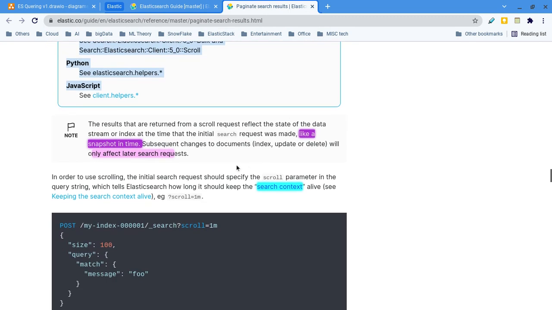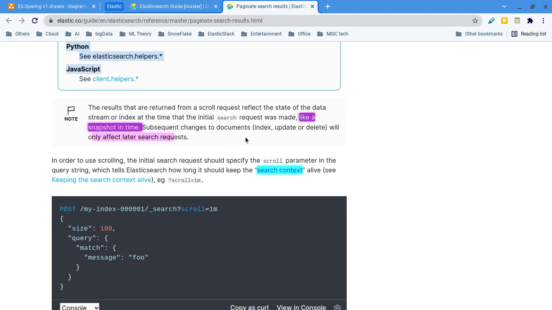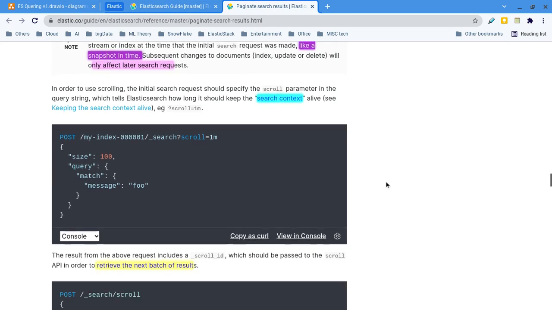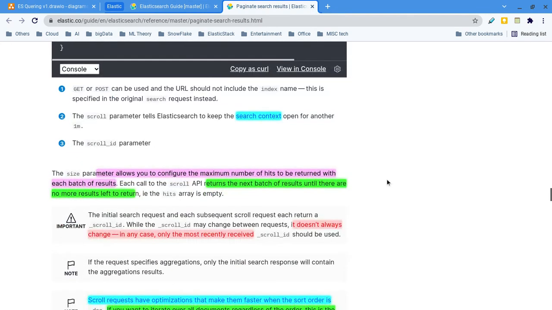They said it's a snapshot. Yes, exactly, it's a snapshot or view. Like in an Oracle database where we create a materialized view, similarly here they say snapshot. So that is what a search context is. If you ask me what a search context is, I would say it's a kind of snapshot of an index or view, like a materialized view in Oracle. The Scroll API I think I explained.